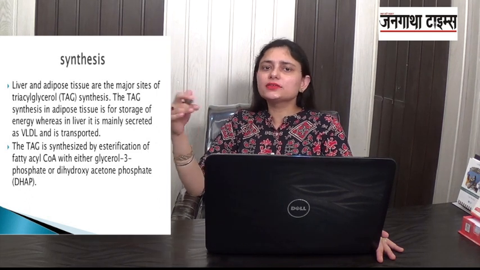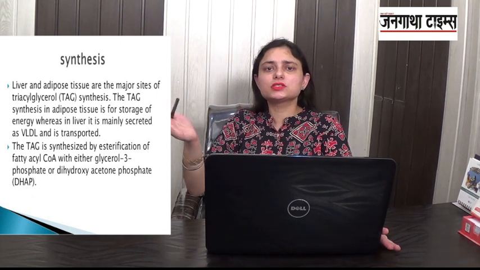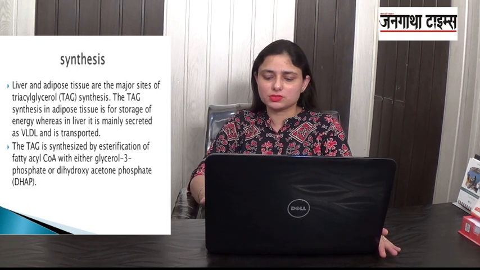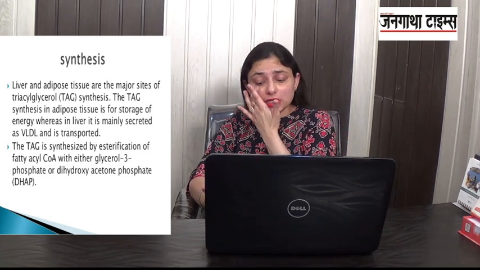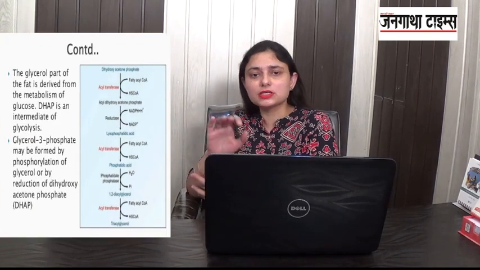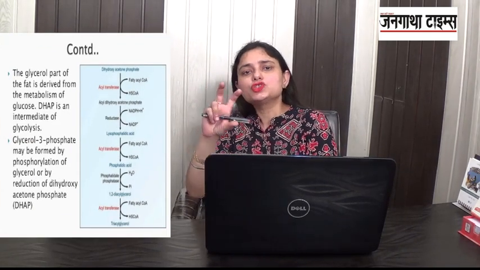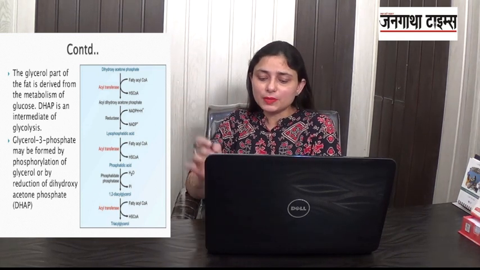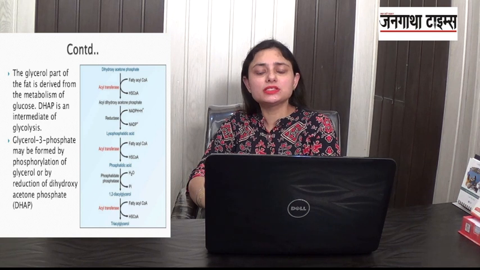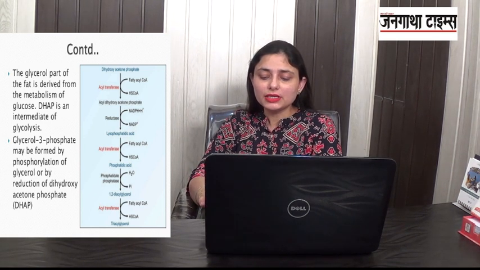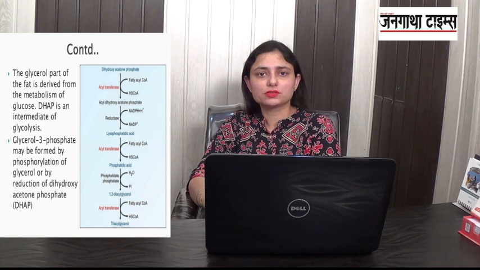And again the same thing I am telling you. How is it synthesized? The process is the esterification process. Now from where does the glycerol part of this synthesis occur? The glycerol part of this triacylglycerol, from where does it come? It comes from either dihydroxyacetone phosphate or from the glycerol 3-phosphate.